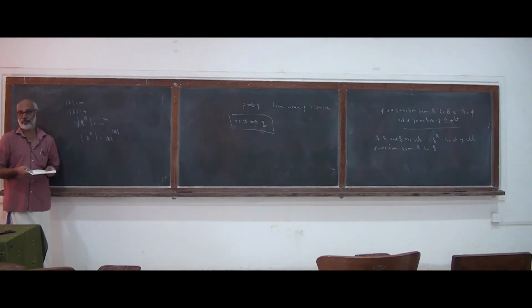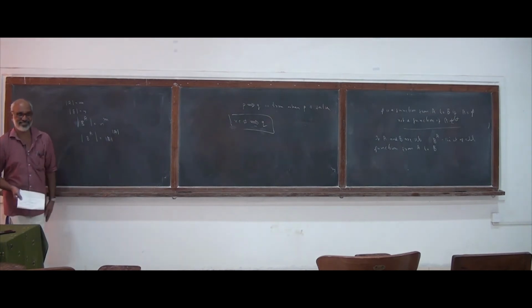So what are the total number of ways of mapping elements of A to B? That will be n into n into n, m times, that is n to the power of m.